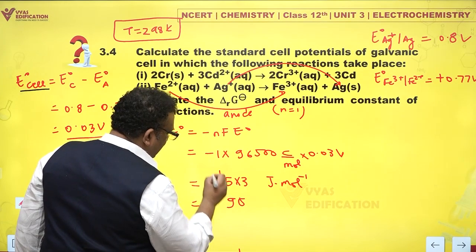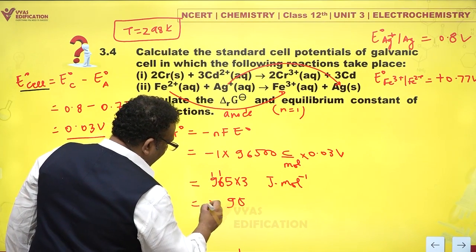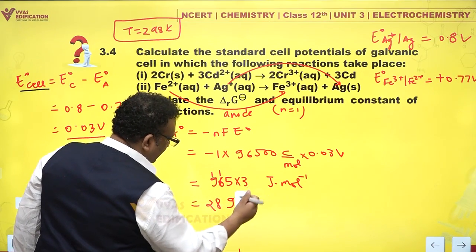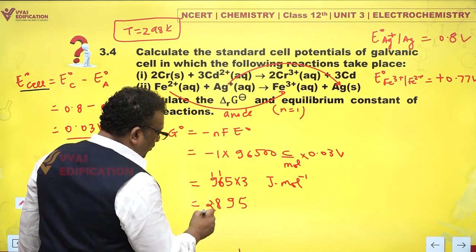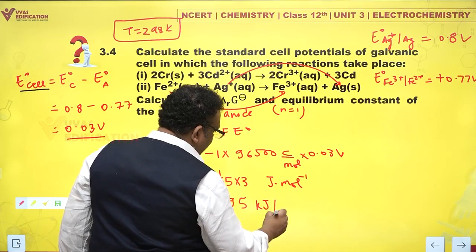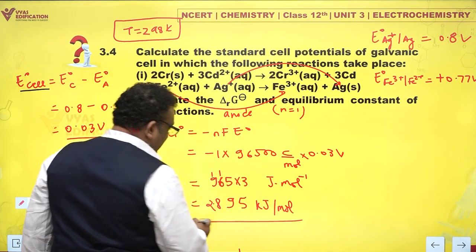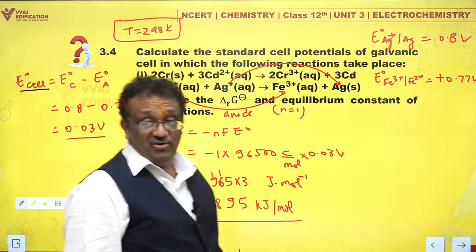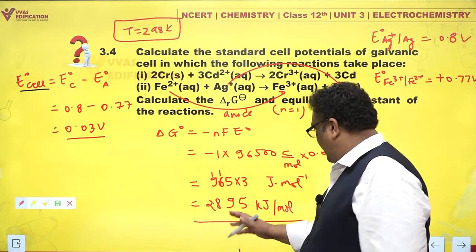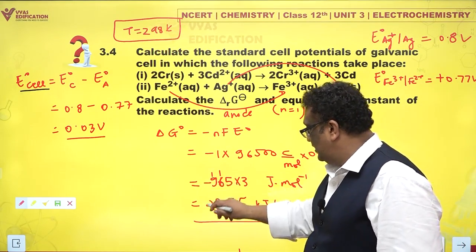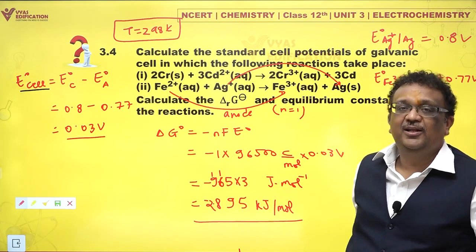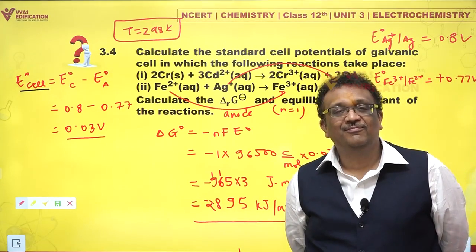5 3s are 15, 18, 19, 6 3s are 27, 28. So I get 2895 or 2.895 kilojoules per mole. That's a reasonably small value. Yes, it has reduced. It is 2.9 kilojoules per mole roughly. This is the value of course, with the negative sign. So minus 2.9 kilojoules per mole.